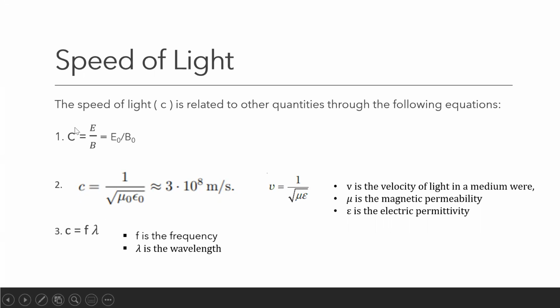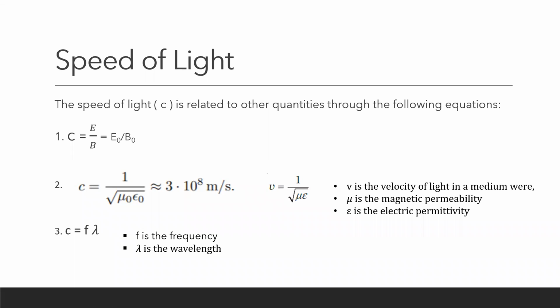One of them is that the speed of light c is equal to E by B. What is E? E is the electric field and B is the magnetic field. Can any one of you tell me what was the equation which we saw in the previous slide?